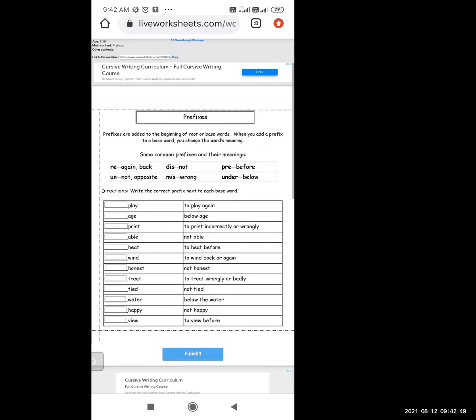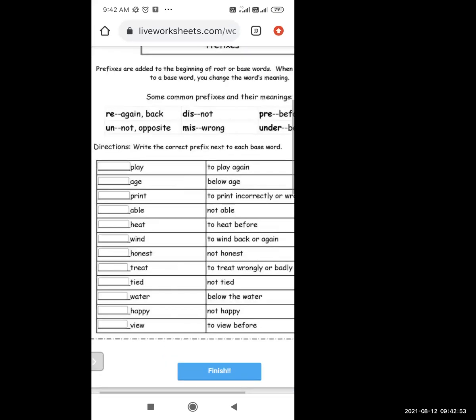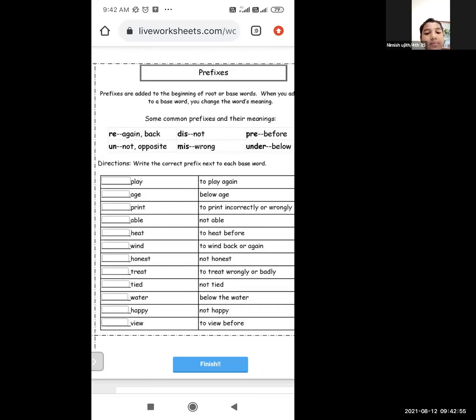Now the first word, what is written over here? Play. And at the next side, in the right side column, what is written? To play again.